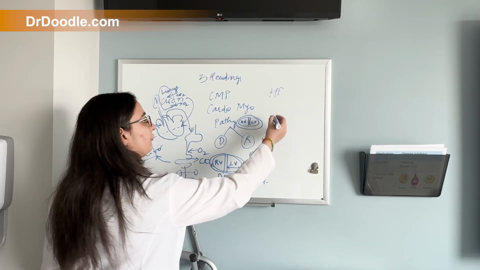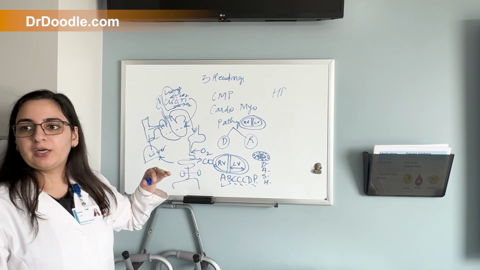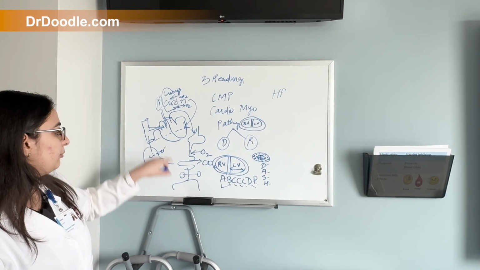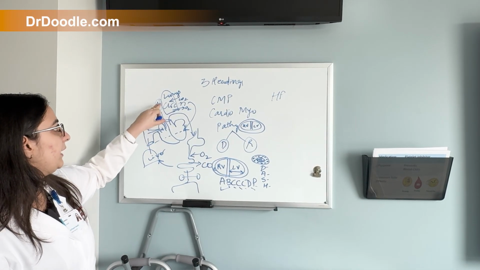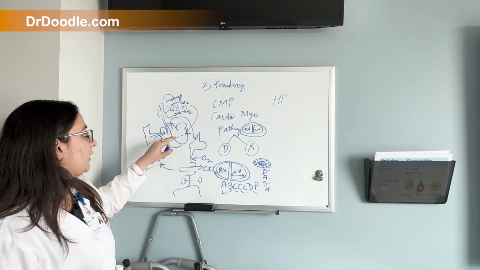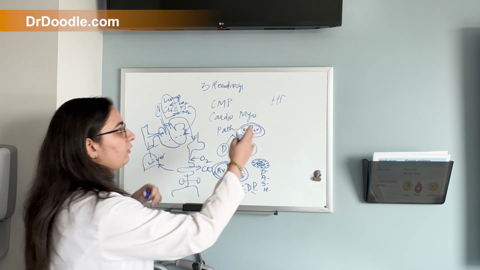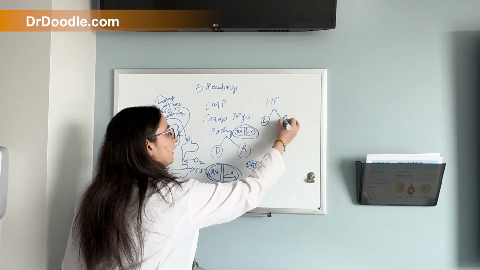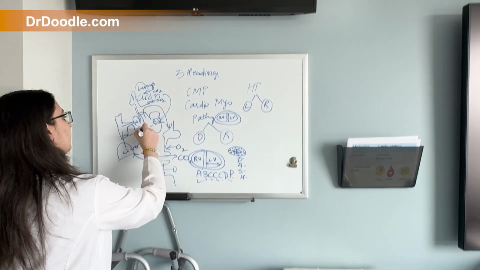Now, if there is heart failure, the normal function of our heart is to pump blood and supply oxygen, and then take back the carbon dioxide blood and make it go to the lungs and filter it. But if the heart is not able to pump the blood, that can cause heart failure. It can also be of two types. It could be of the left side or the right side.